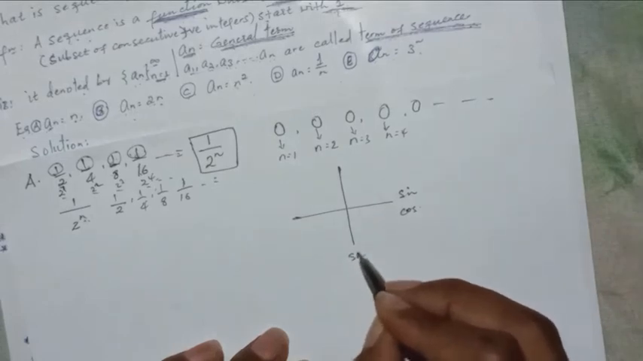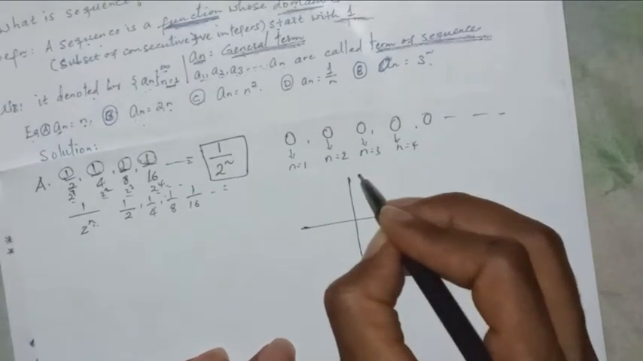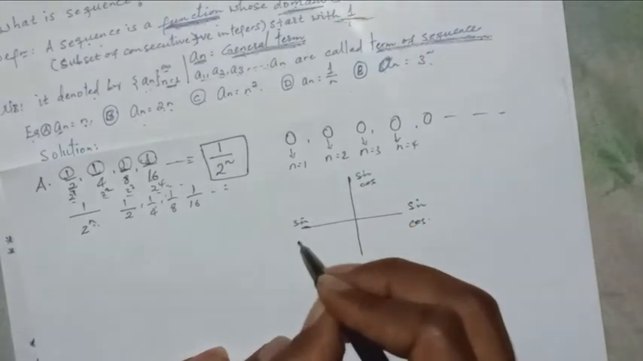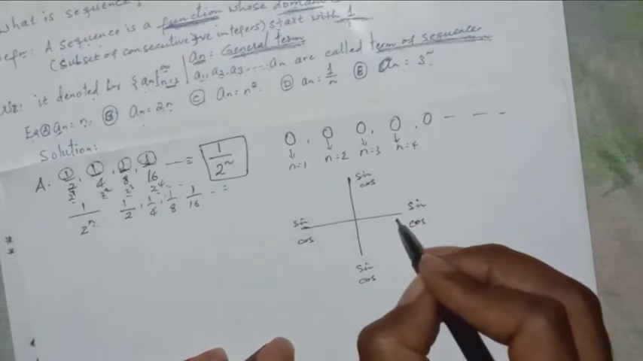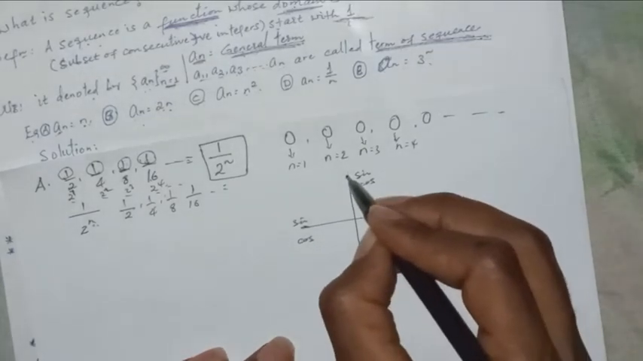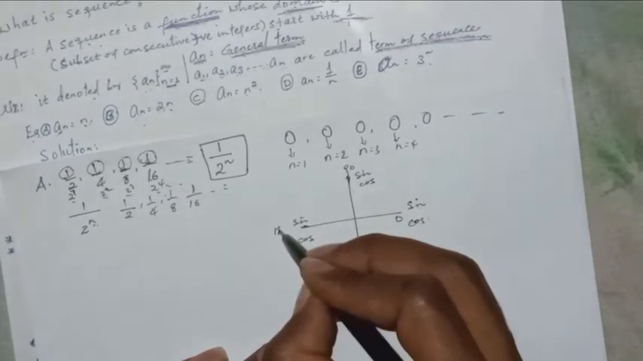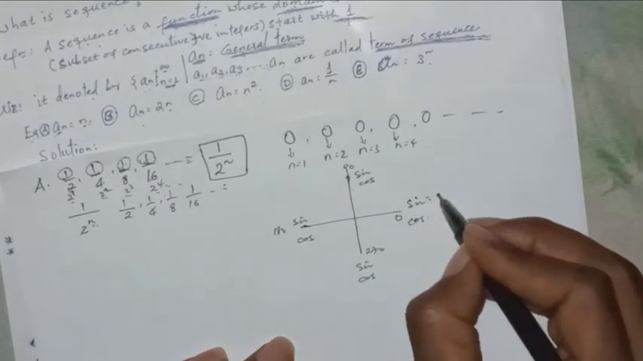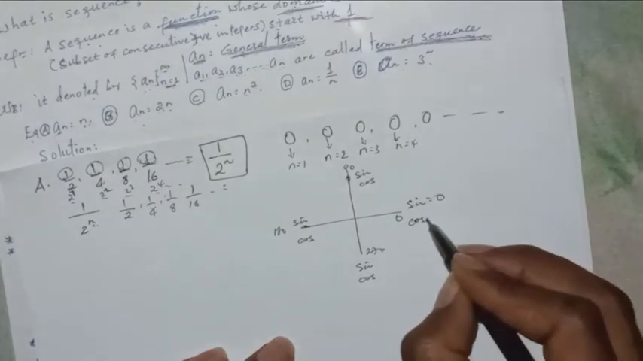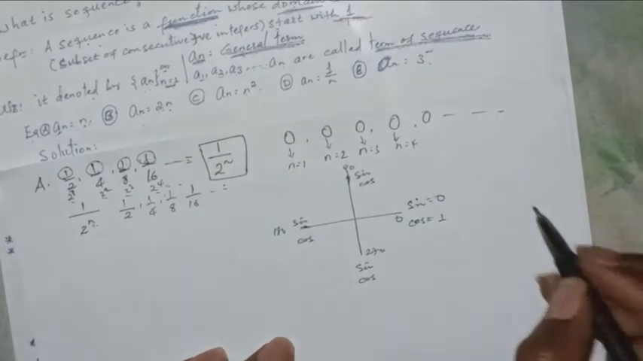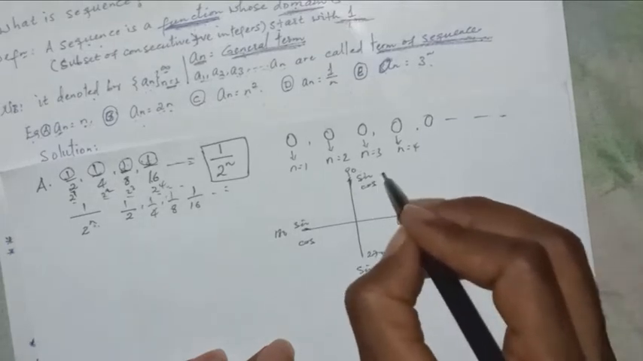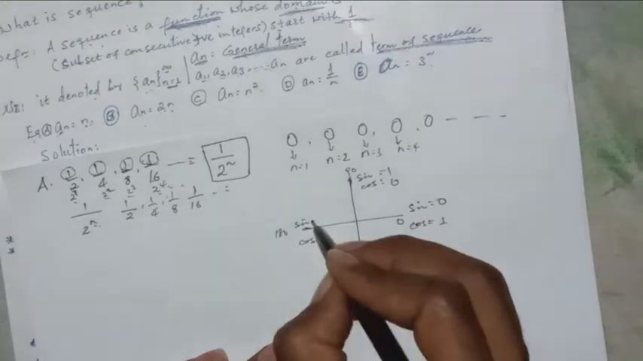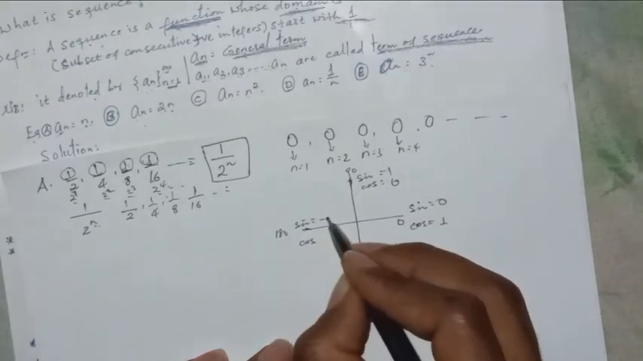Sine function, cosine, sine, cosine. Sine: this is 0, this is 90, this is 180, this is 270. Sine 0 means 0. Cos 0 means 1. Sine 90 means 1. Cos 90 means 0. Sine 180 means 0.